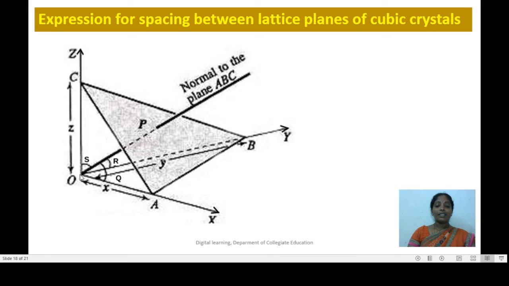Now let us draw a normal from the origin to the plane ABC, and let this normal intersect the plane at point P. Since OP is the perpendicular distance between the two planes, one which is passing through the origin and another one which is ABC, OP is called the interplanar spacing, or the spacing between the lattice planes.